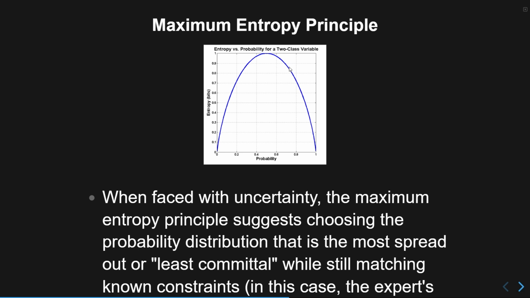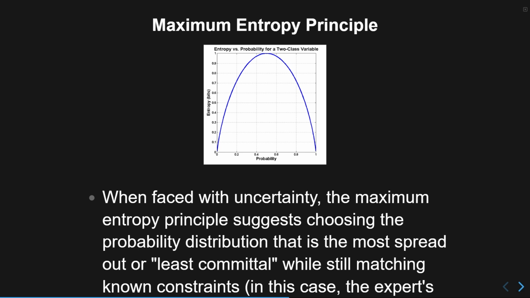As an example, say you are flipping a coin. If you are 100% sure about the outcome, your entropy is 0. If you're 0% sure, like if you're sure that it will not happen, your entropy is still 0. But if you're at 50-50%, your entropy is the highest because you are completely unsure about it.